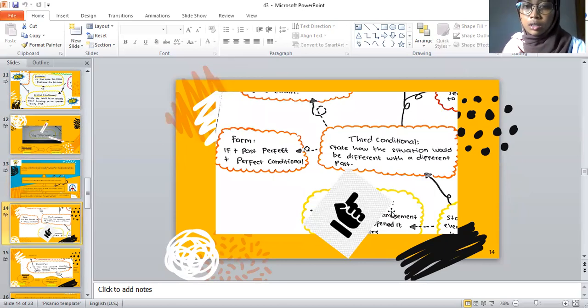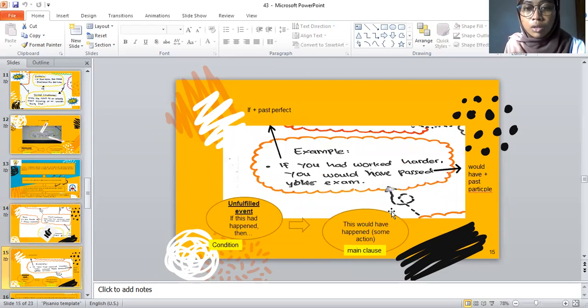For third conditional, a conditional sentence type 3 is a conditional sentence that is used when you want to express a condition that cannot possibly be realized at all. I mean your imagination. This third conditional sentence also expresses something that is contrary to what has happened in the past. The formula is if plus past perfect, comma, perfect conditional. Example, if you had worked harder, you would have passed your exam.